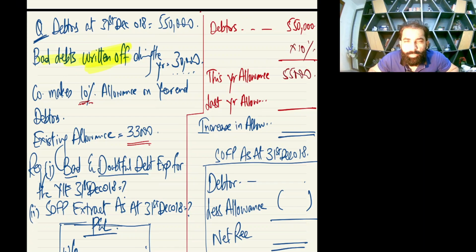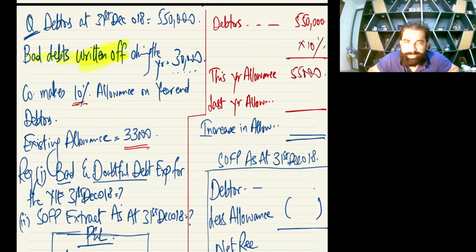Okay, now tell me one thing, is this a new business or existing business? Old business. See, because it is written existing allowance, that means last year allowance is 33. Now use your common sense, tell me, is it increase or decrease? Definitely increase, because the last year allowance was 33 and this year we need 55, so we need to go from 33 to 55. So there is an increase in allowance of 22,000. Increase in allowance is 22,000, which is your expense.